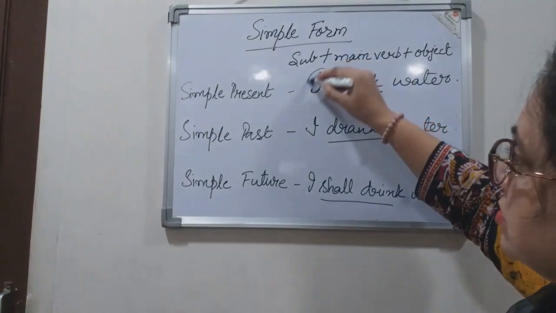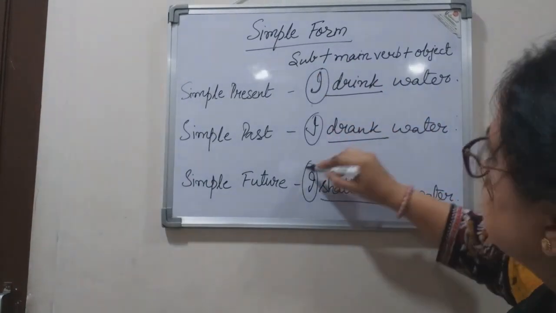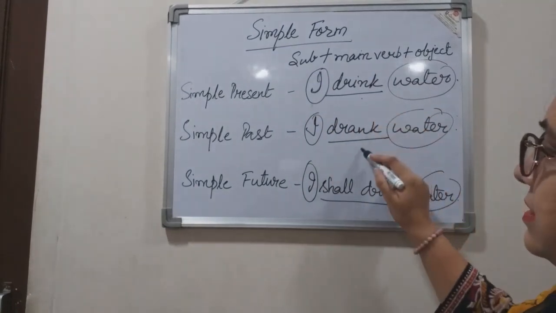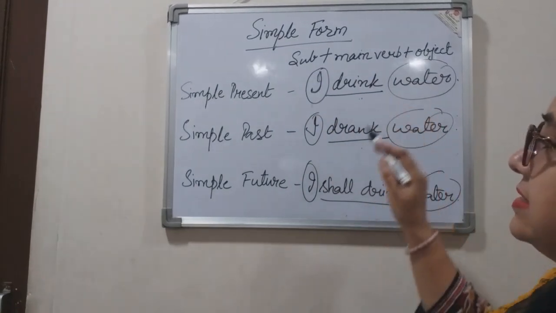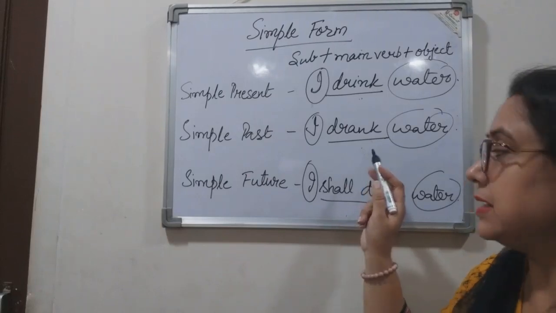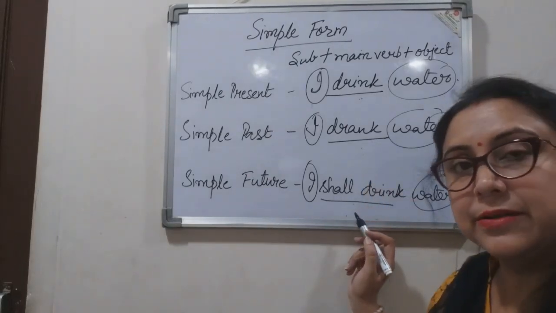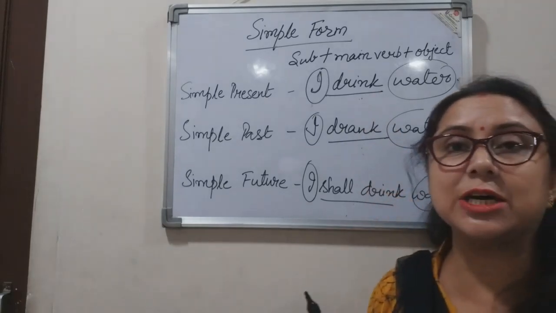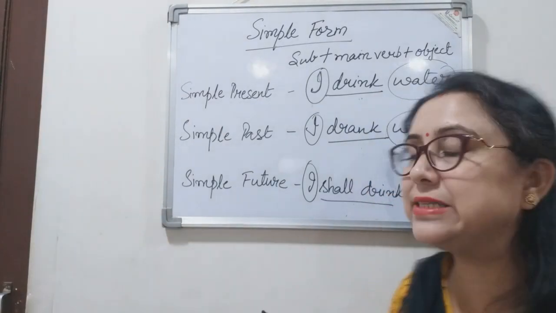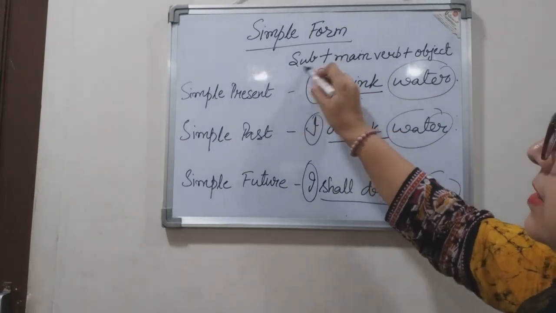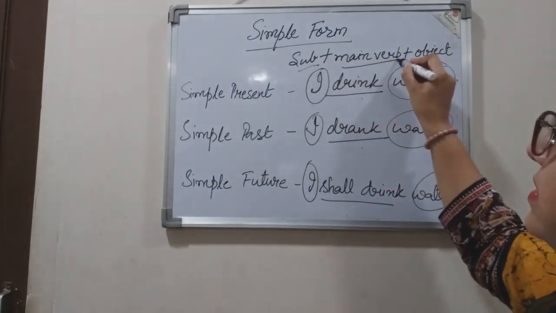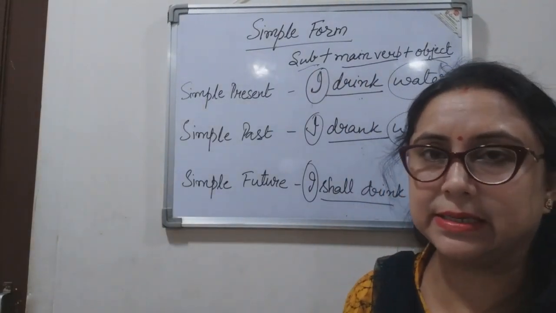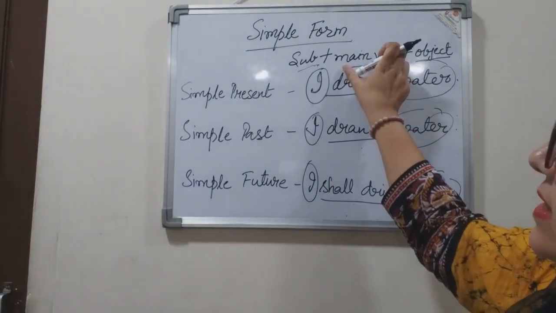So do we notice any other change in the sentence? No. Only the verb is changing. From present, it changed to simple past and then to simple future, right? So no other change. So what is the basic structure of the simple form of tense? Subject plus the main verb and then the object or whatever is there in the sentence. So here we find the main verb.